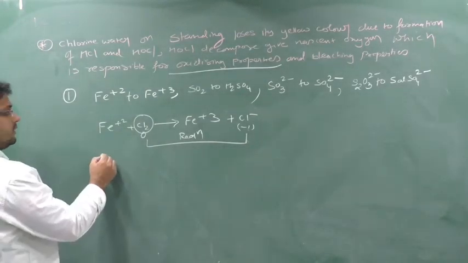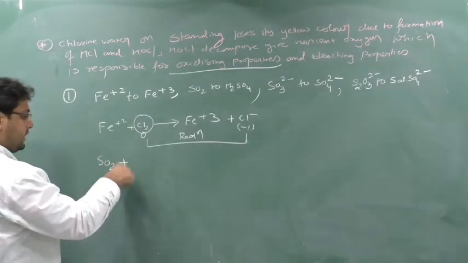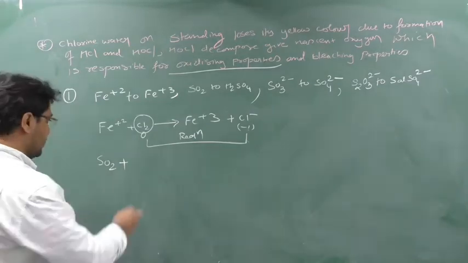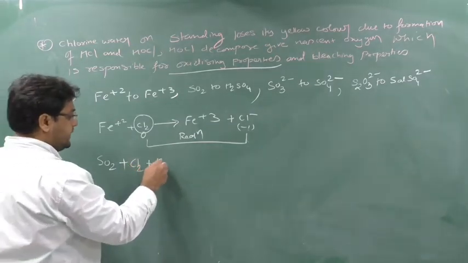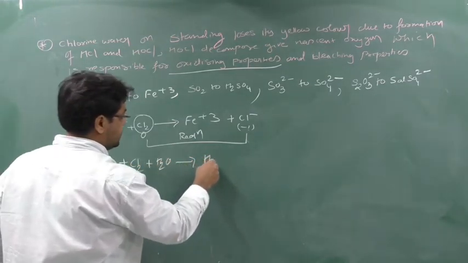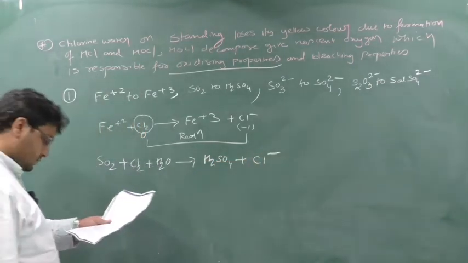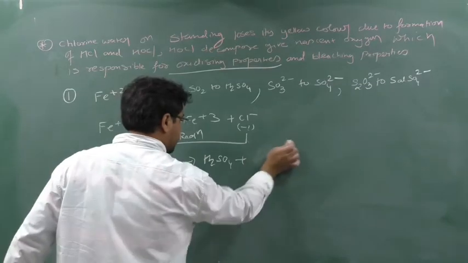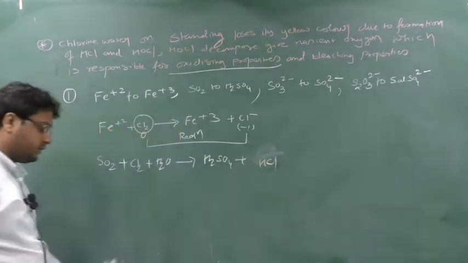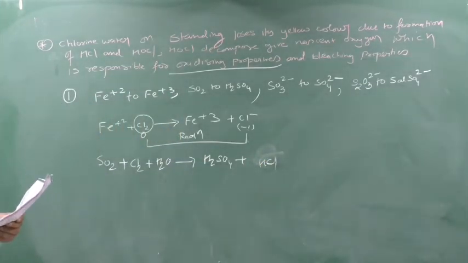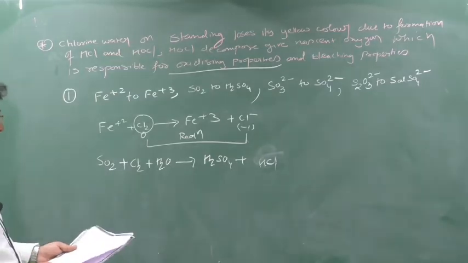Next you can add that SO2 when reacted with chlorine in the aqueous medium will generate H2SO4 plus Cl-, or you can add HCl. Clear? Clear this part?